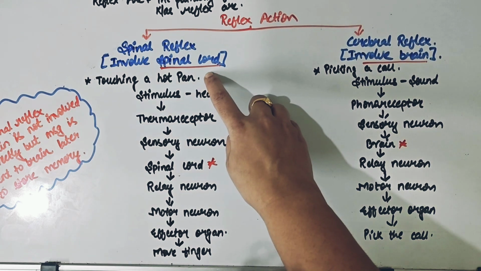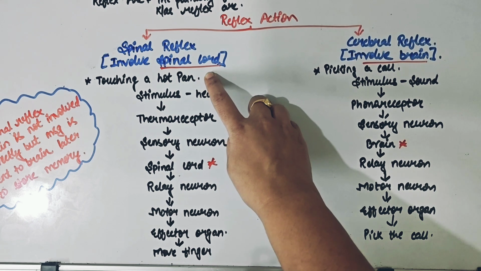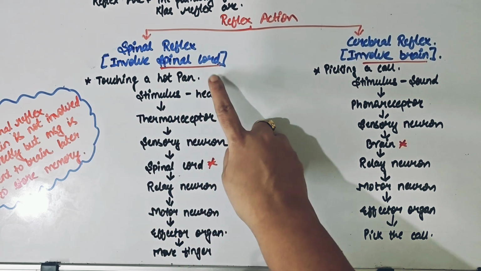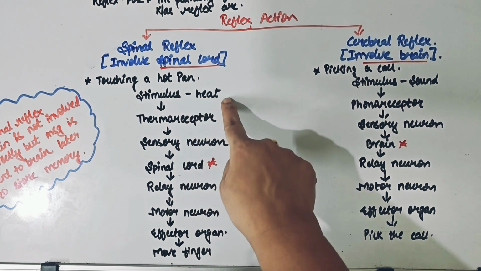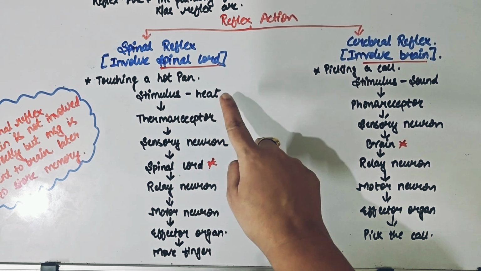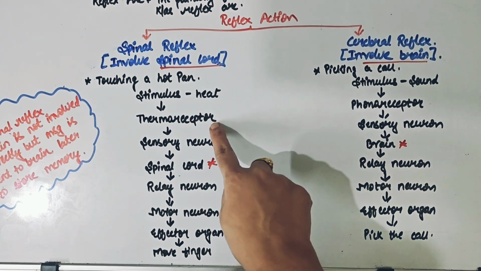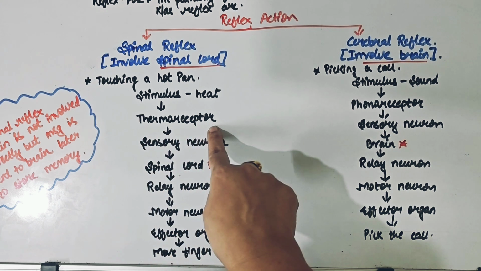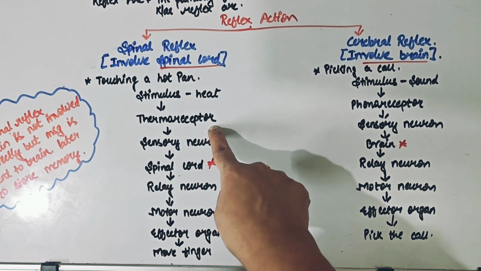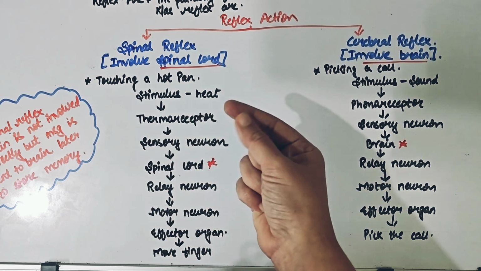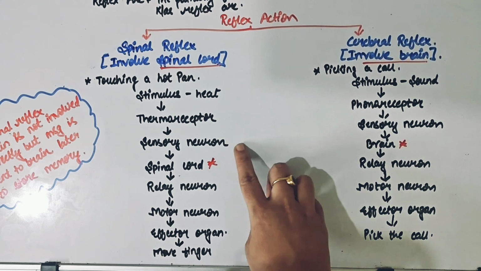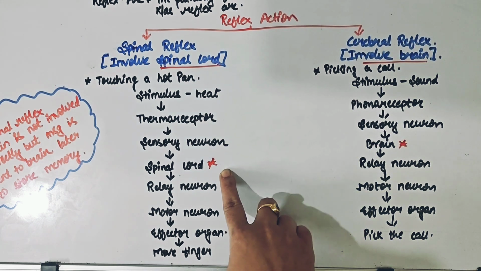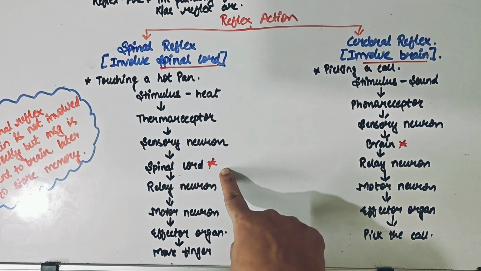The example as I stated is a situation where a quick response is needed, like touching a hot pan. What is happening in this situation? As we know, the stimulus over here is the heat source. Which receptor is going to detect the heat? The skin, and we know the skin has receptors known as thermoreceptors. The thermoreceptors in the skin will detect this heat, and quickly through the sensory neuron will send the message to the primary organ, the spinal cord.